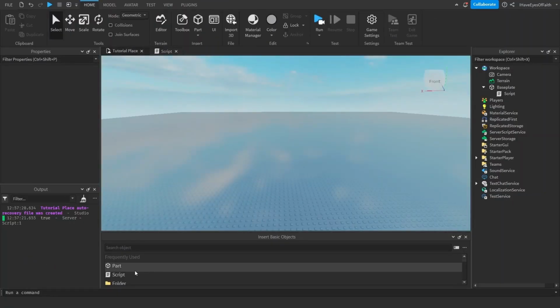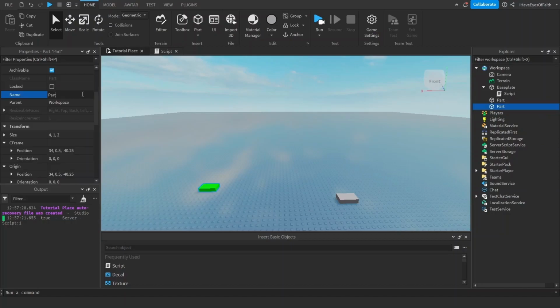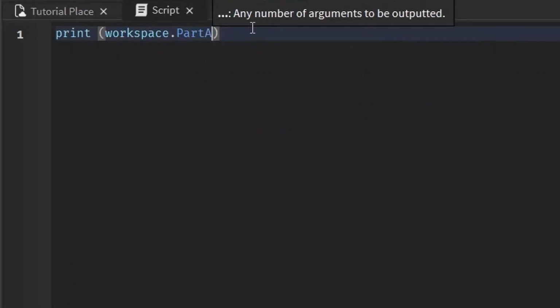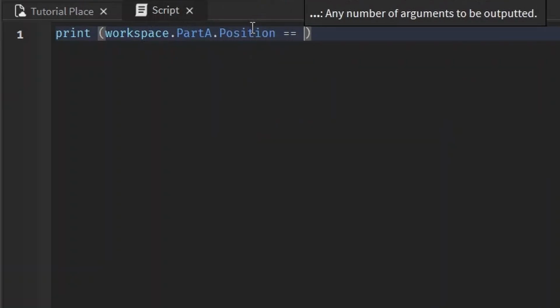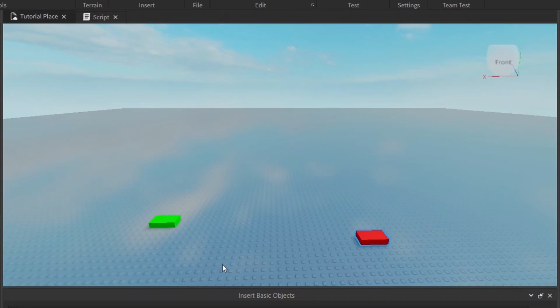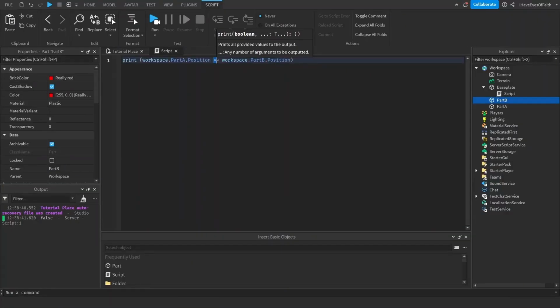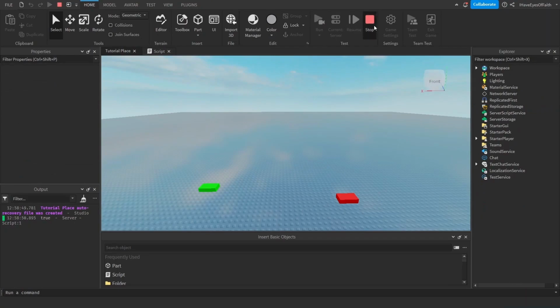Let's add in a part. We add in another part and make it into part A and part B. We can check if part A's position is equal to part B's position. Does it look like their positions are exactly the same? Probably not, but let's check. False. So it's not. But are they different? Are they not equal to each other? True, they are not equal to each other.